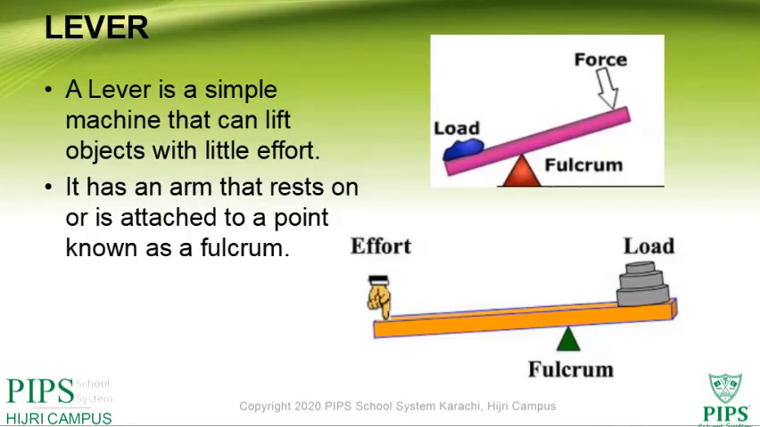Here are some examples of simple machines. Number 1 is the lever. A lever is a simple machine that can lift objects with little effort. It has an arm that rests on or is attached to a point known as the fulcrum. You can see the picture of a lever. Tell me any example of a lever. Yes, the seesaw is an example of a lever.